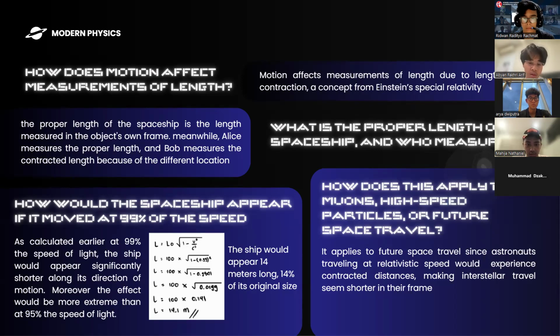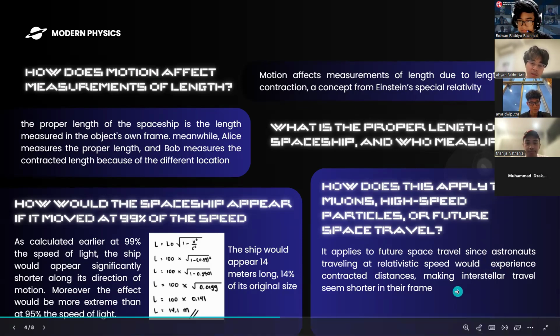Now, how does this apply to muons or high-speed particles or maybe even future space travel? This would be very useful for future space travel, as we could shorten the distances that we would have to go through, because going closer to the speed of light, as we know, can dilate space-time itself. So astronauts traveling at relativistic speed would experience contracted distances, making interstellar travel seem shorter and more realistic.